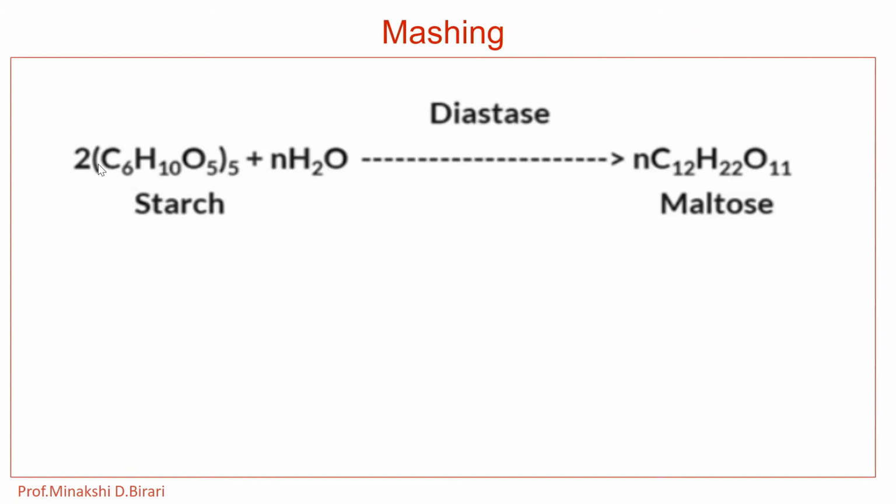That is (C6H10O5)n. When n molecules of starch are treated with n/2 H2O water molecules in the presence of the enzyme diastase, the starch is converted into another sugar, that is maltose, having the molecular formula (C12H22O11)n/2. So, starch is firstly converted into maltose.